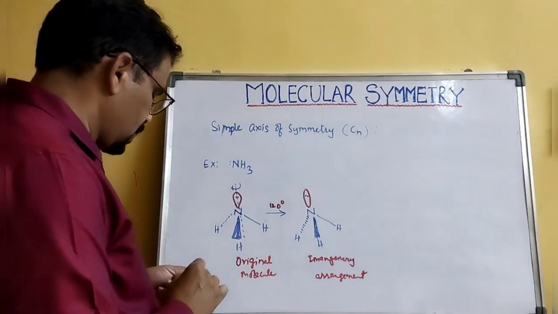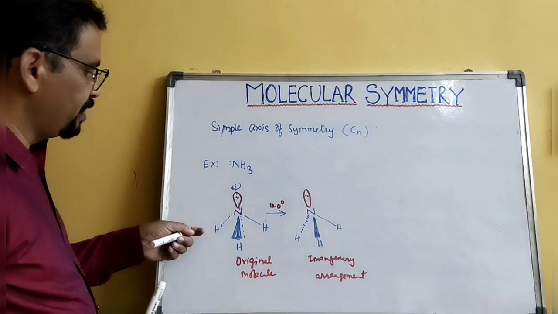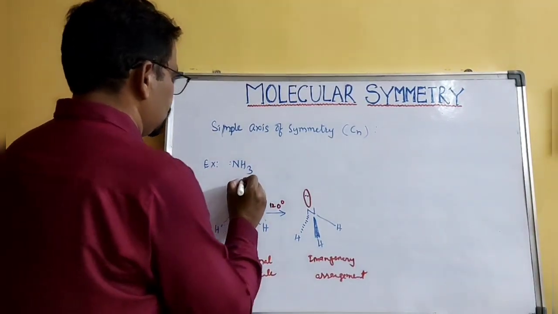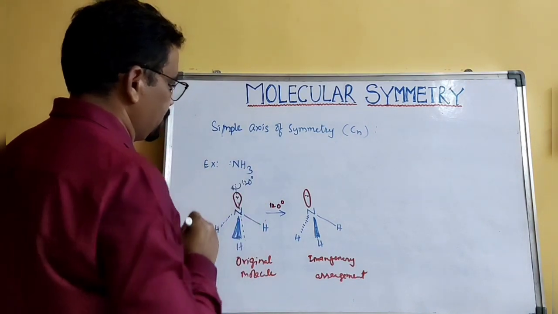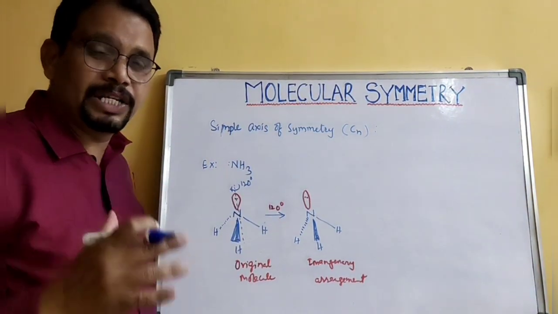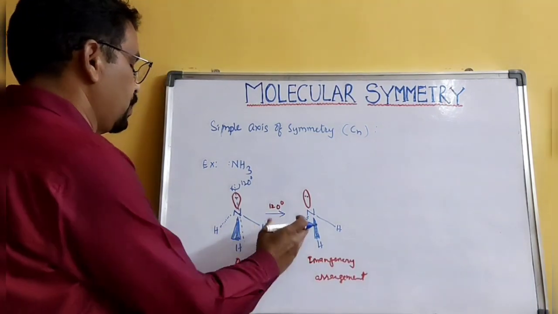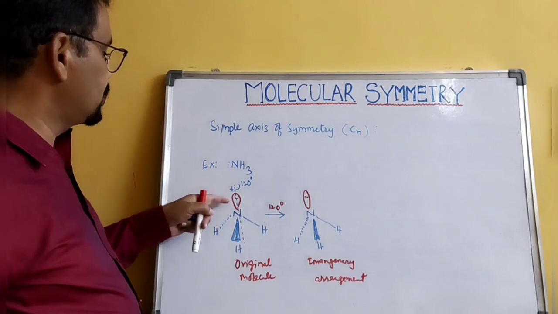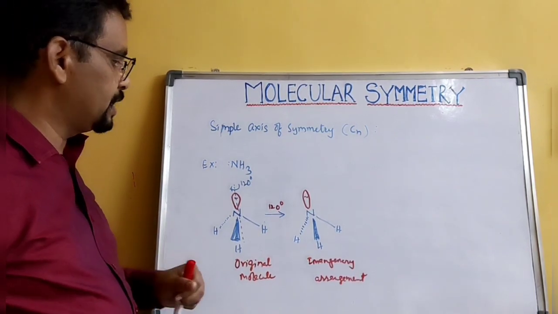So then I'll give you the definition now so that you will understand very well. Here, a 120 degrees rotation produces the same arrangement, superimposable on each other. And this axis is called simple axis of symmetry.